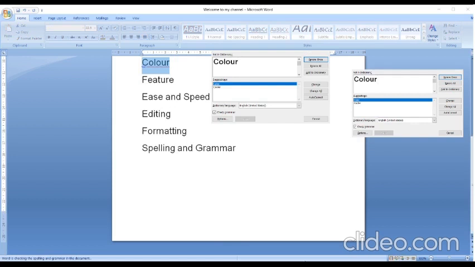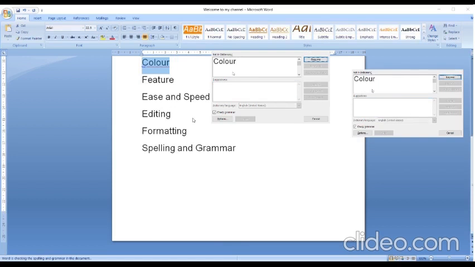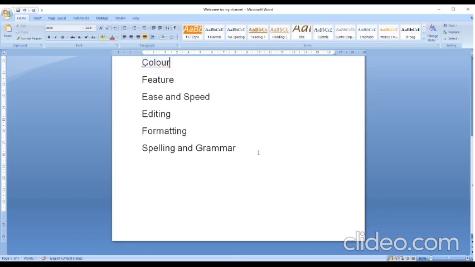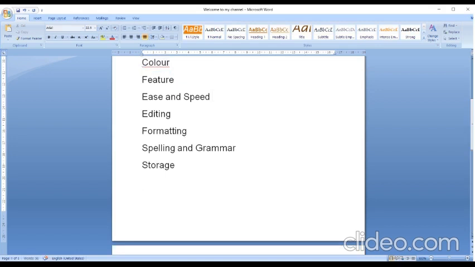In that way you can make the needful change. If the spelling is resume and you want to change it, you can change it. So the next feature is spelling and grammar. Next is storage. That means you can save it wherever you want to save it. We will discuss each and every feature in detail further.